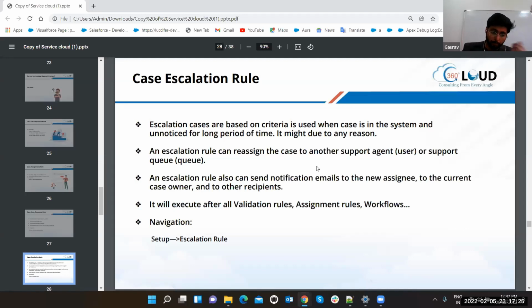So what is an escalation rule? Suppose you are working on a project, or you are the agent yourself who is handling a lot of cases, and by mistake you forgot one or two cases to work on. Now this escalation rule will remind you that you have forgotten this case. You can select the scenario, and you can select the hours, after how many hours you have to get notified. Okay, so that's how you can set it up.